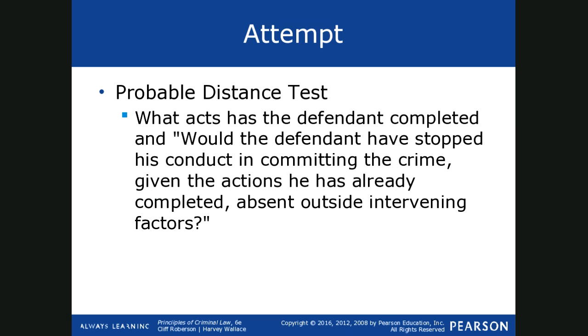But then in example 2, where I said he changed his mind and he tossed out the poison, he didn't complete the crime because he changed his mind. So the probable distance test would not be met.